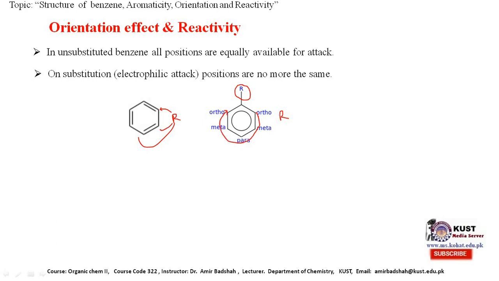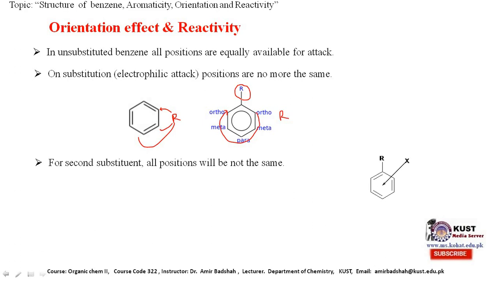Some positions are more favored. The referring of this incoming substituent depends upon the nature of the substituent which is already present on the ring. For the second substituent, all positions will not be the same. Now, what are these positions?